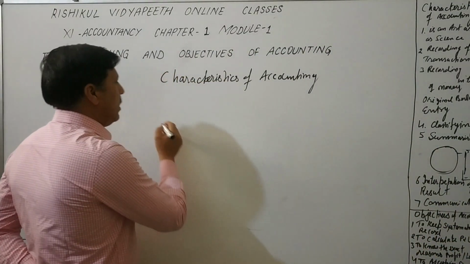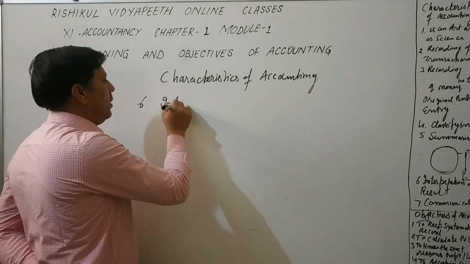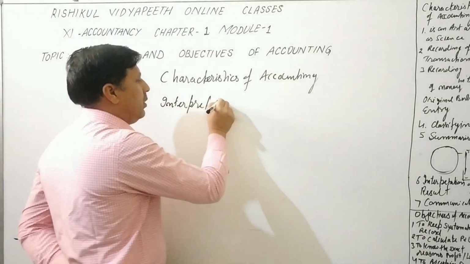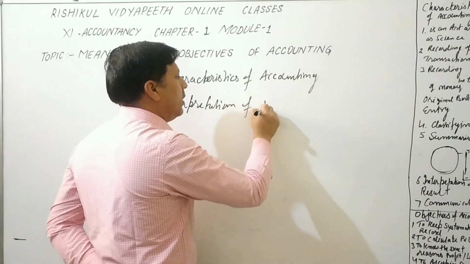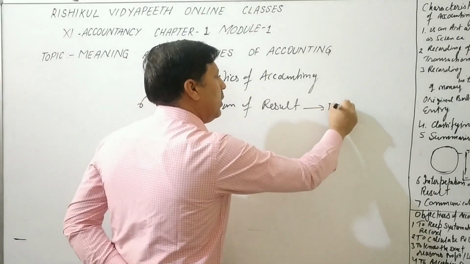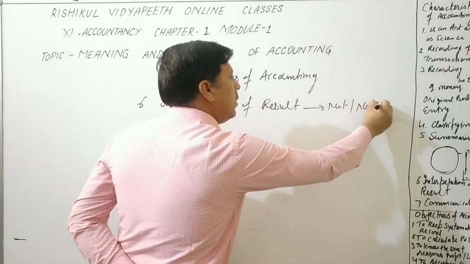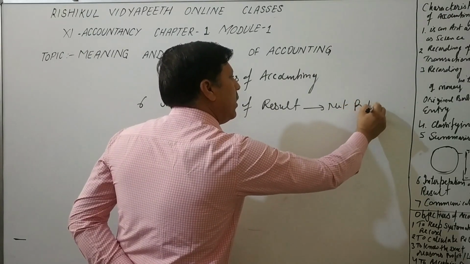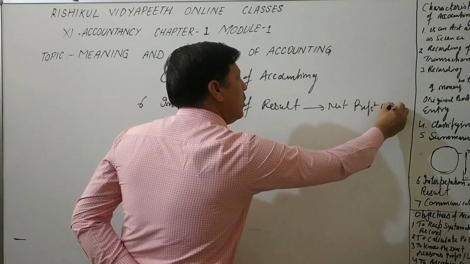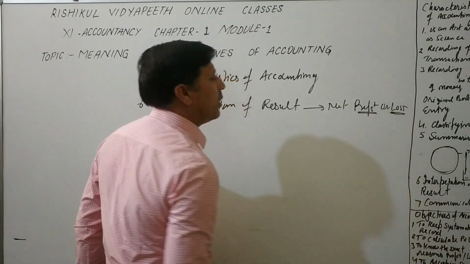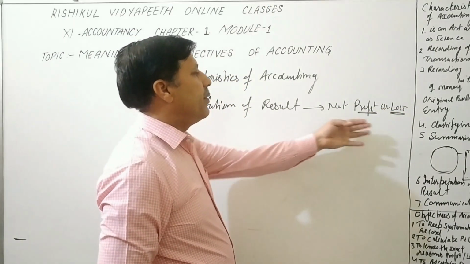Next point is number 6, interpretation of result. Result means net profit, net loss. Net profit or loss. We discuss profit, but loss is just understood. It is positive, it is negative.